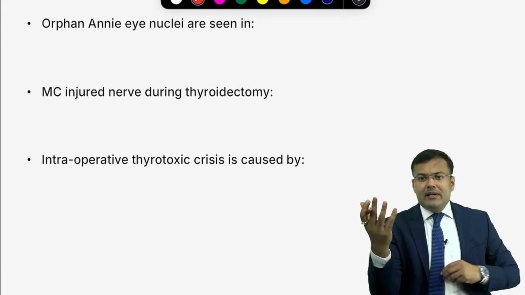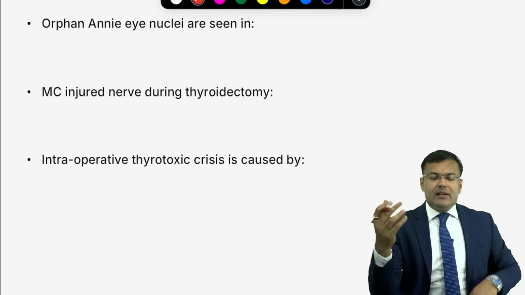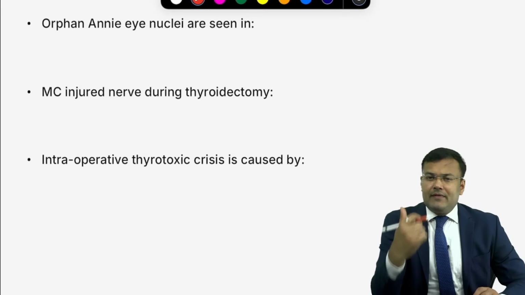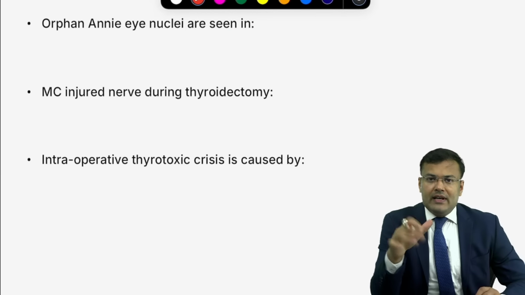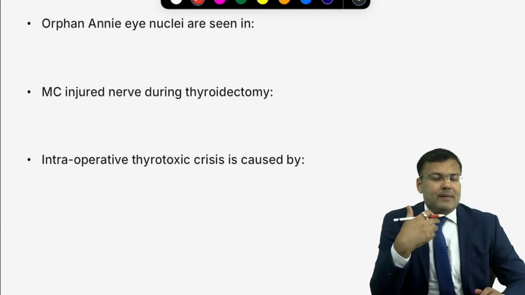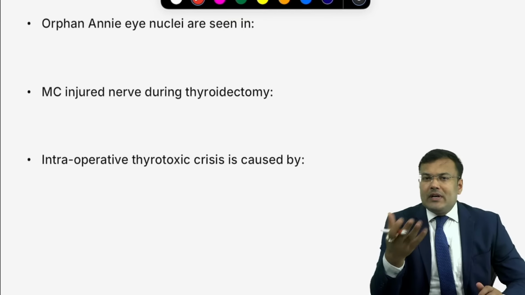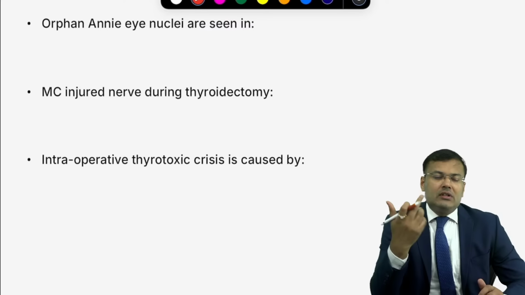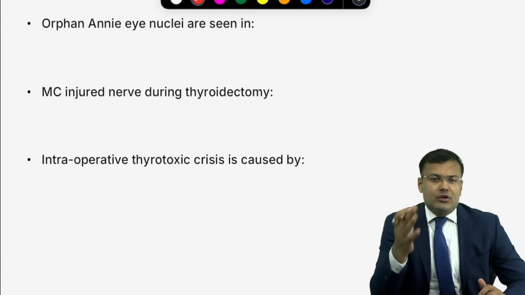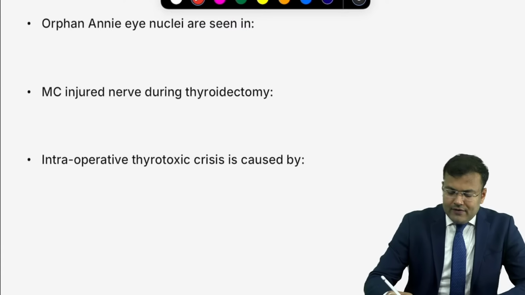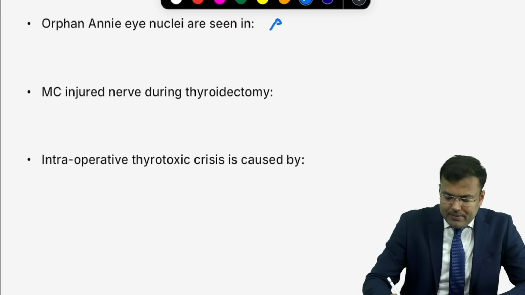Next, Orphan Annie eye nuclei. What will be the clinical presentation in Orphan Annie eye nuclei? Tell me. Midline swelling in the anterior part of the neck. There will be a mass. When FNAC is done, obviously there are Orphan Annie eye nuclei. It is papillary carcinoma thyroid. Most common route of spread, lymphatic. Easy. And what is the treatment of choice? We go for total thyroidectomy plus removal of enlarged central group of lymph nodes plus or minus MRND. So Orphan Annie eye nuclei, papillary carcinoma thyroid.